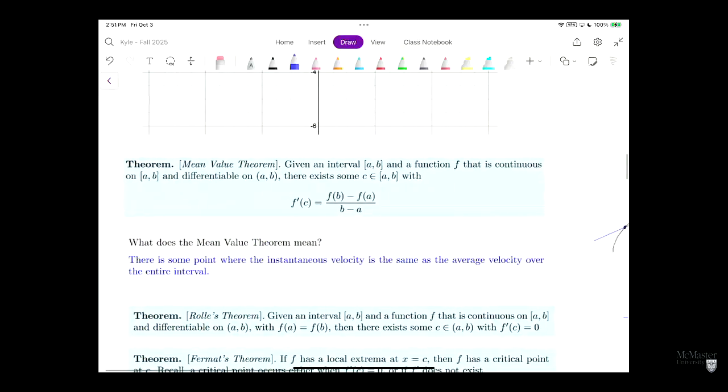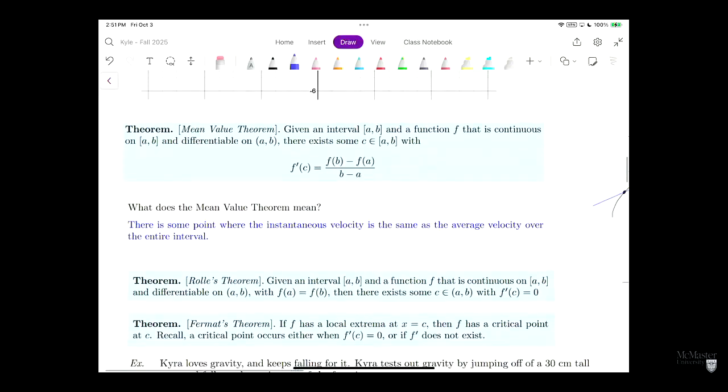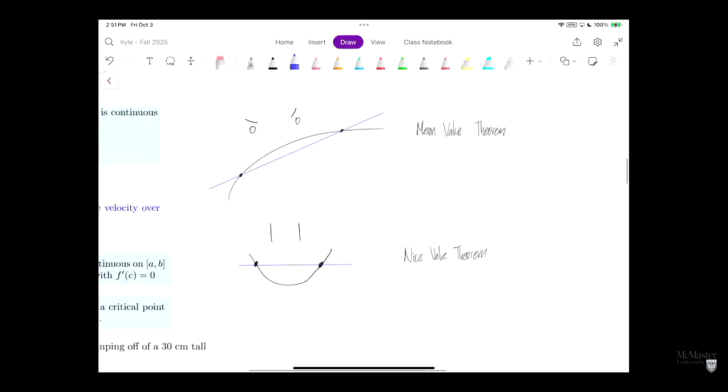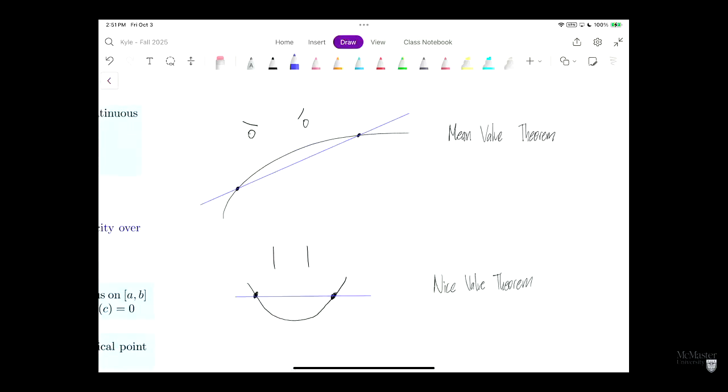Okay, so let's take a look at this. So, by the way, if you can't see my shirt, this is the drawing that's on my shirt right now. It's the mean value theorem and the nice value theorem.